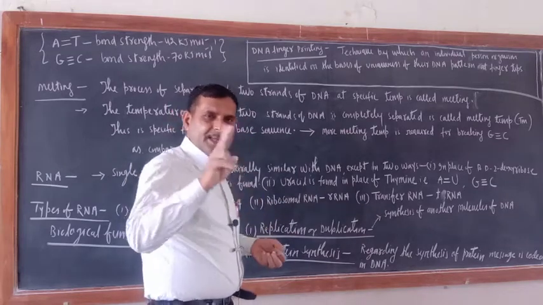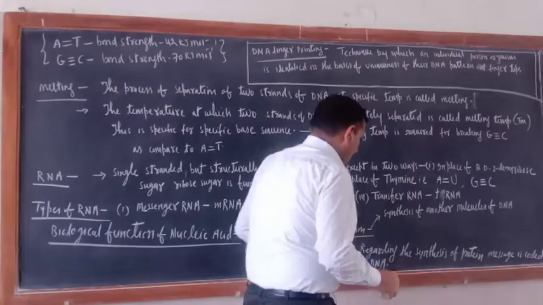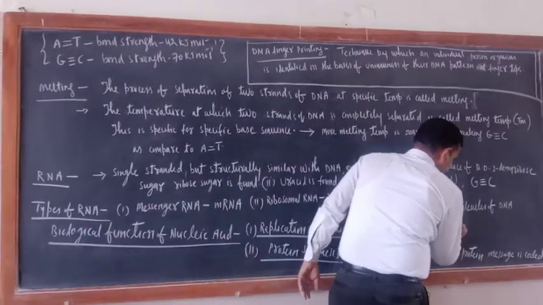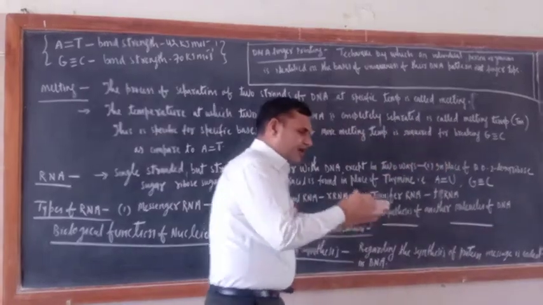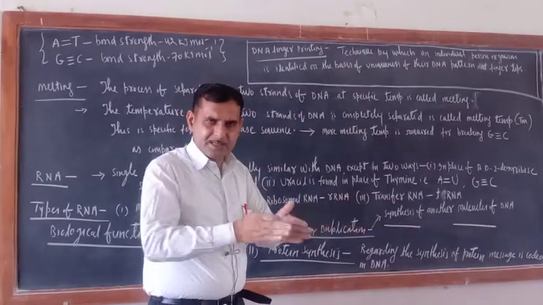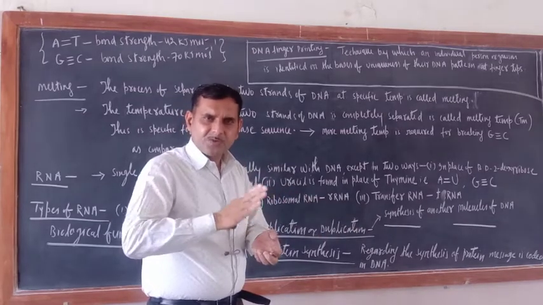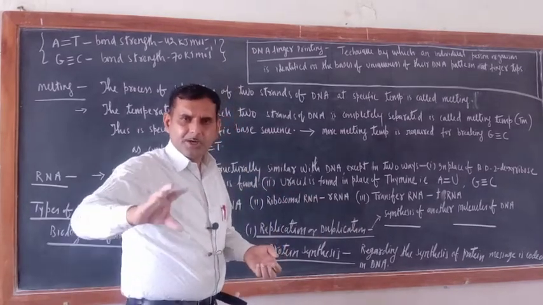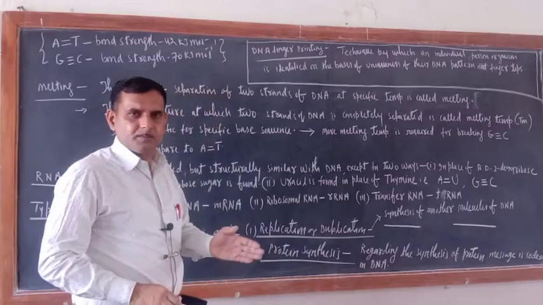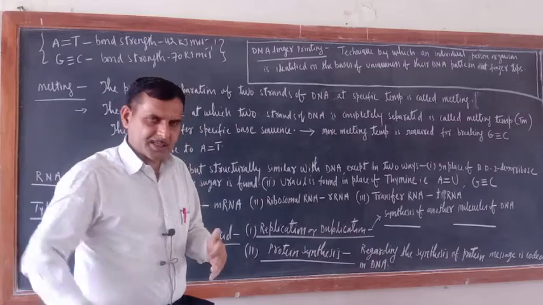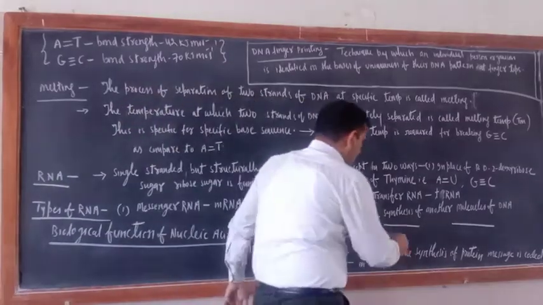Try to understand, during meiosis time there is parent DNA. Suppose this is one strand, the first strand, and this is the second strand. So during cell division, DNA is broken into 2 parts, half portion in one cell, half portion in another cell. This is strand first.